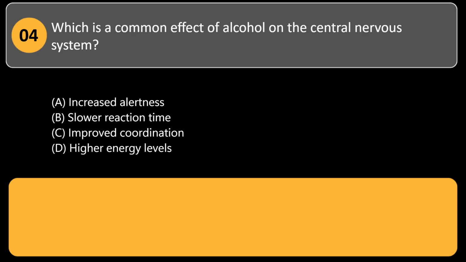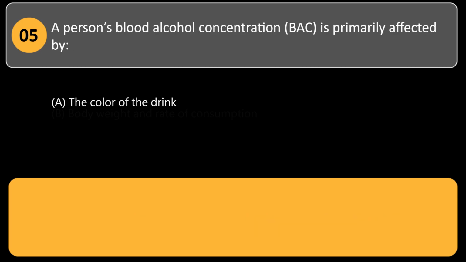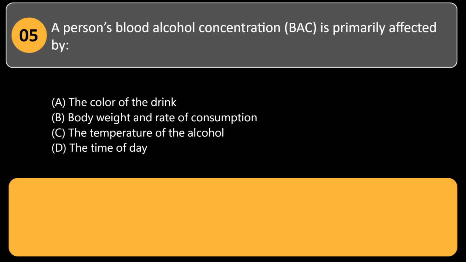A. Increased alertness. B. Slower reaction time. C. Improved coordination. D. Higher energy levels. Answer: B. Alcohol acts as a depressant on the central nervous system, impairing reflexes and decision-making. A person's blood alcohol concentration, BAC, is primarily affected by: